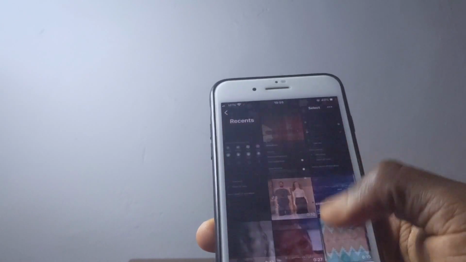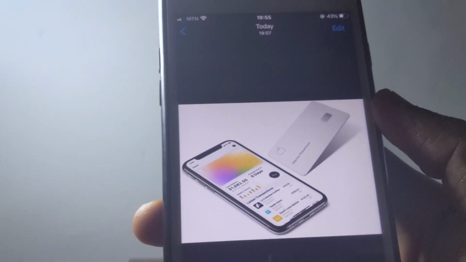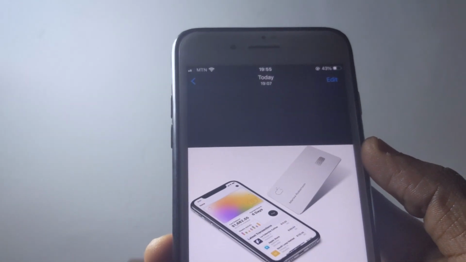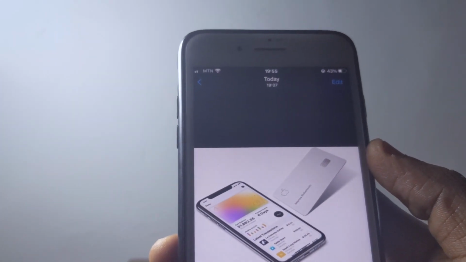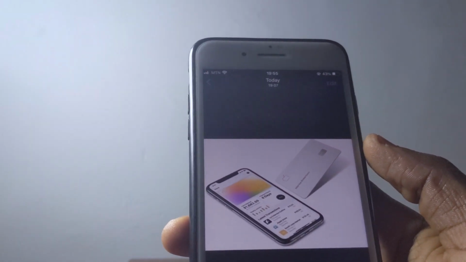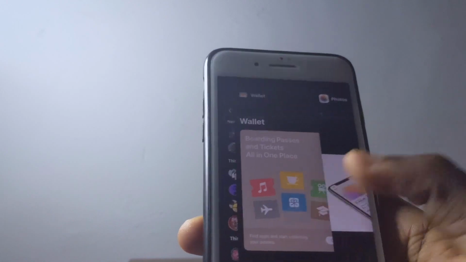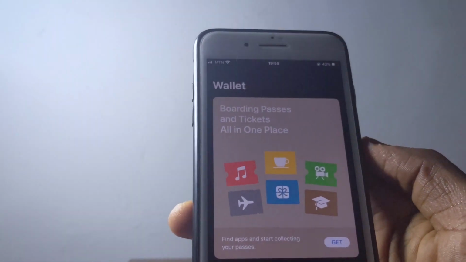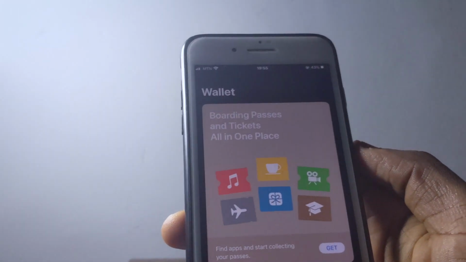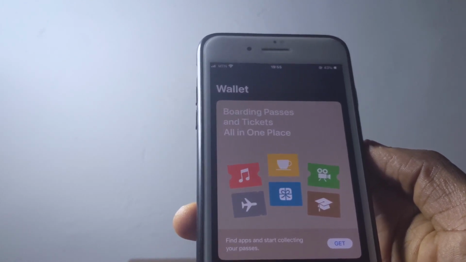So let me just go to my gallery and show you how an Apple Card looks if you have never seen one. So this is how an Apple Card looks, and if you have one, you can just add it up there and probably share with your family, and then you're going to be able to raise your score. Probably your little brother or your little sister wants to raise their score, you can just help them and add their names in your Apple Card family, and it's going to be helpful. They can raise their score by also using your card. So I think this is one thing iOS 14.6 has brought to us, which is very, very cool.